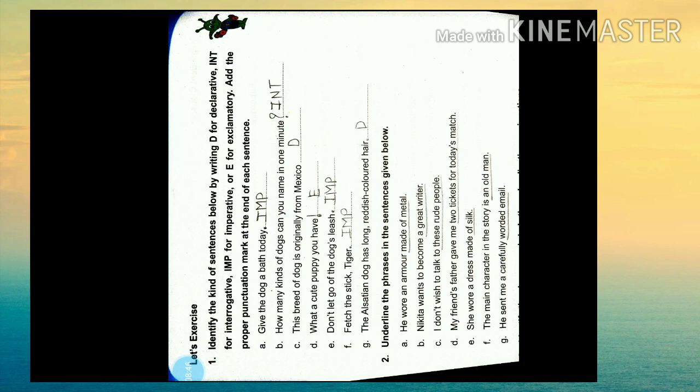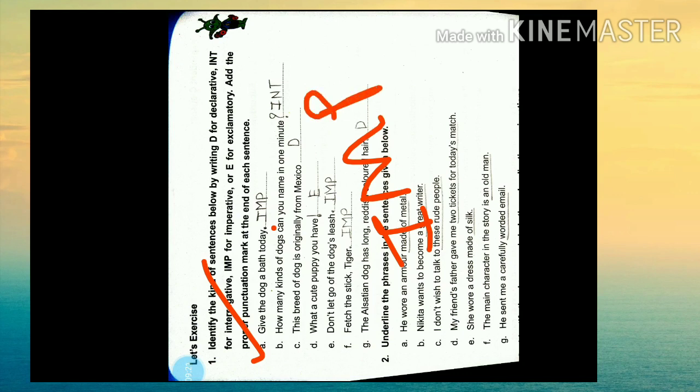So what you have to do here, you have to identify the kinds of sentences below by writing D for declarative sentence, INT for interrogative sentence, IMP for imperative sentence, or E for exclamatory sentence, and add the proper punctuation mark at the end of each sentence. Okay, this is important to you. So, give the dog a bath today. So this is what? This is the imperative sentence. Yes, so we have to give full stop and write down IMP.